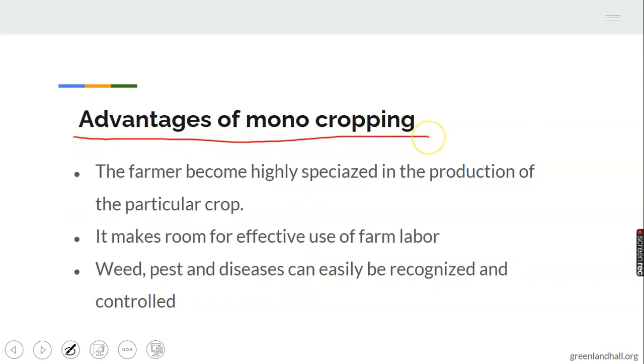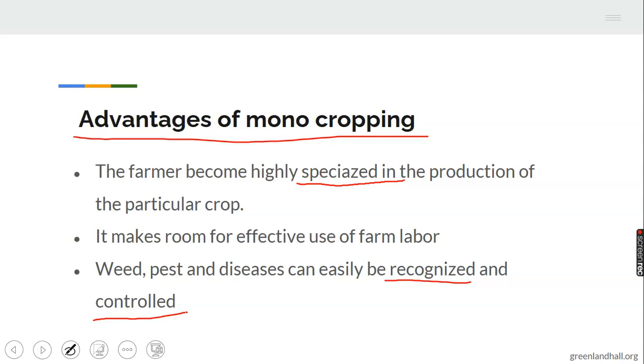Advantages of monocropping. 1. The farmer becomes highly specialized in the production of the particular crop. The crop the farmer is growing, the farmer becomes specialized in it because he's growing that specific crop without changing to another one. The farmer becomes highly specialized in the cultivation of that particular crop. 2. It makes room for effective use of farm labor. 3. Weeds, pests, and diseases can easily be recognized and controlled. It allows the control of diseases and pests.